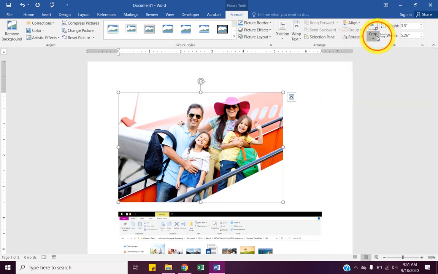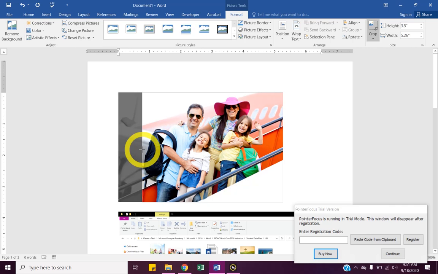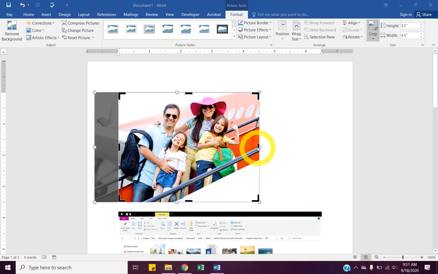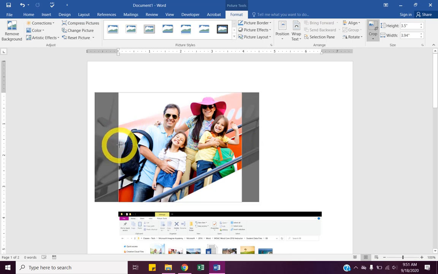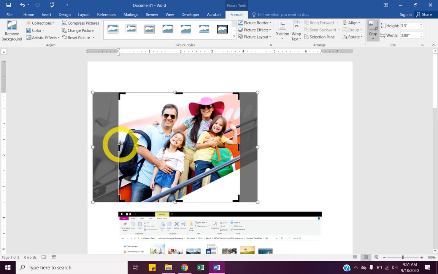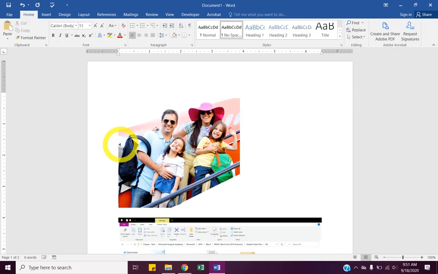Let's click Crop right next to Size and then Crop. And then you just click the black lines. Let's drag in from the left. We don't need that extra space there. Let's drag in from the right. We don't need that extra space over there. More of a box photo versus a rectangle. And when I'm done, I can just hit enter. And that crops out the extra stuff that we don't want.